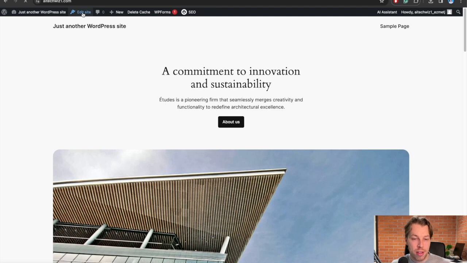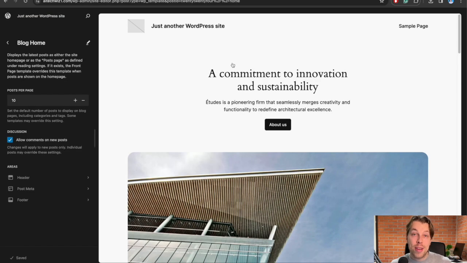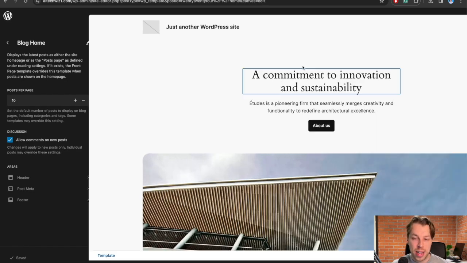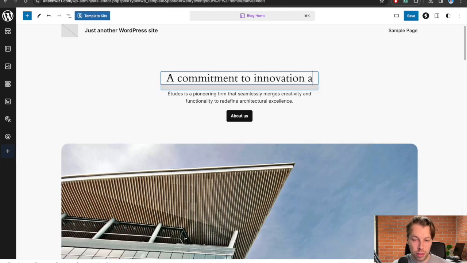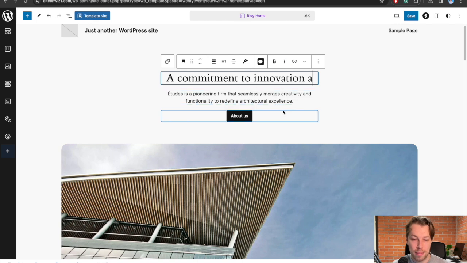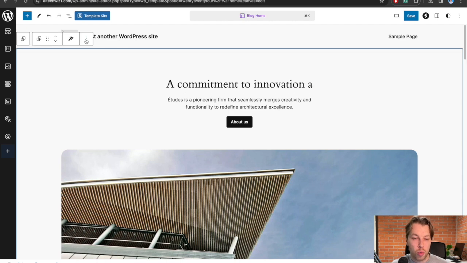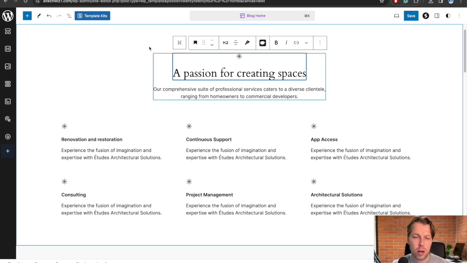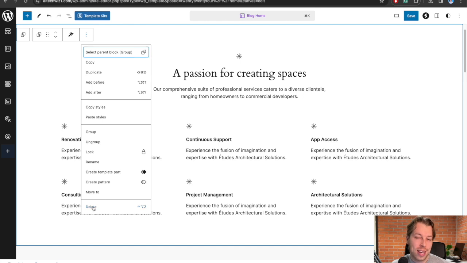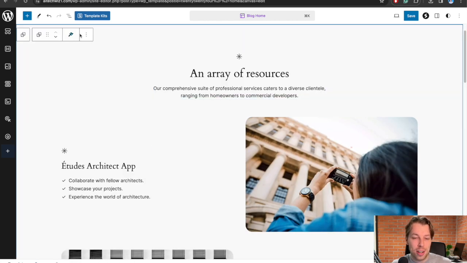Anyways, what you can do is click on Edit Site. As you can see, this shows the editor of the website. If you click on one of these elements, you can start editing it. You could change the text around, delete some parts, or add some new elements. If you like some parts of it, for example this one, and if you have some business in mind, you can fill these in or add more of these elements to your website. But at this point, because we're just dealing with a blog, it makes sense to delete all of this stuff here.